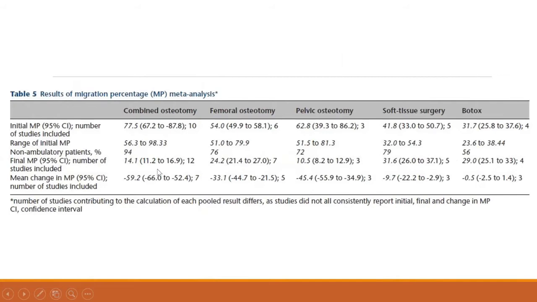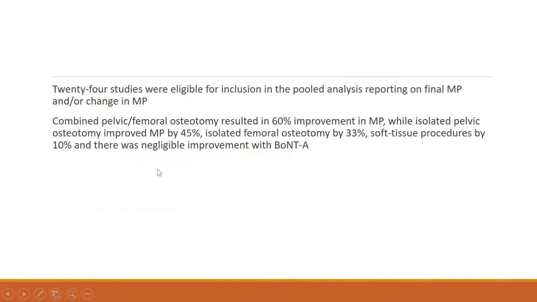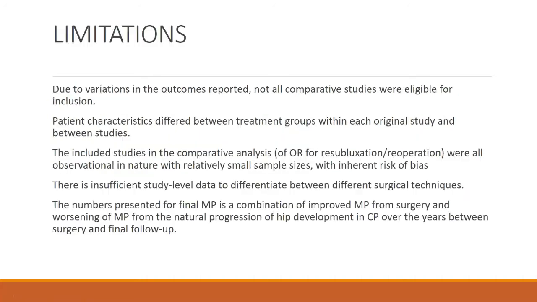Preoperatively and postoperatively, out of the 24 studies that were eligible, the combined pelvic and femoral osteotomy showed 60% improvement in the migration percentage postoperatively, while isolated pelvic osteotomy showed around 45% improvement. Isolated femoral osteotomy showed 33%. Soft tissue procedures showed 10%, and there was negligible improvement in the patients who were treated with Botox.